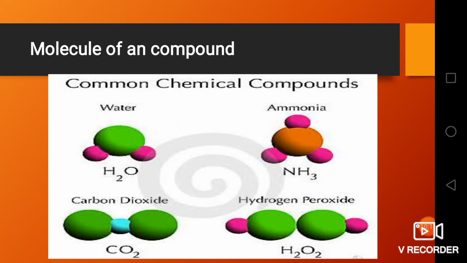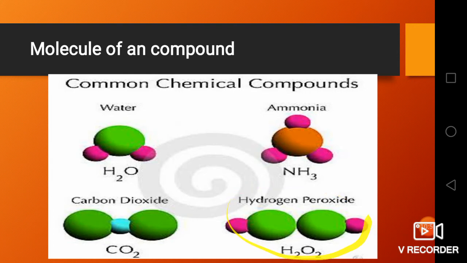Example, water, hydrogen is a different element and oxygen is a different element, and they both combined and they formed a compound. Similarly, ammonia, NH3, N is a different element and hydrogen, H is a different element, and they both combined and they formed a compound. Another example is carbon dioxide, CO2, carbon and oxygen, two different elements are there and they combined and they form a compound.